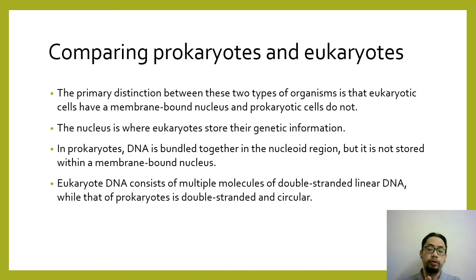Unlike eukaryote, the prokaryote has no nucleus. So the genetic material of prokaryote is bundled together in the nucleoid region without any membrane-bound nucleus. So that's the primary distinction between prokaryote and eukaryote.